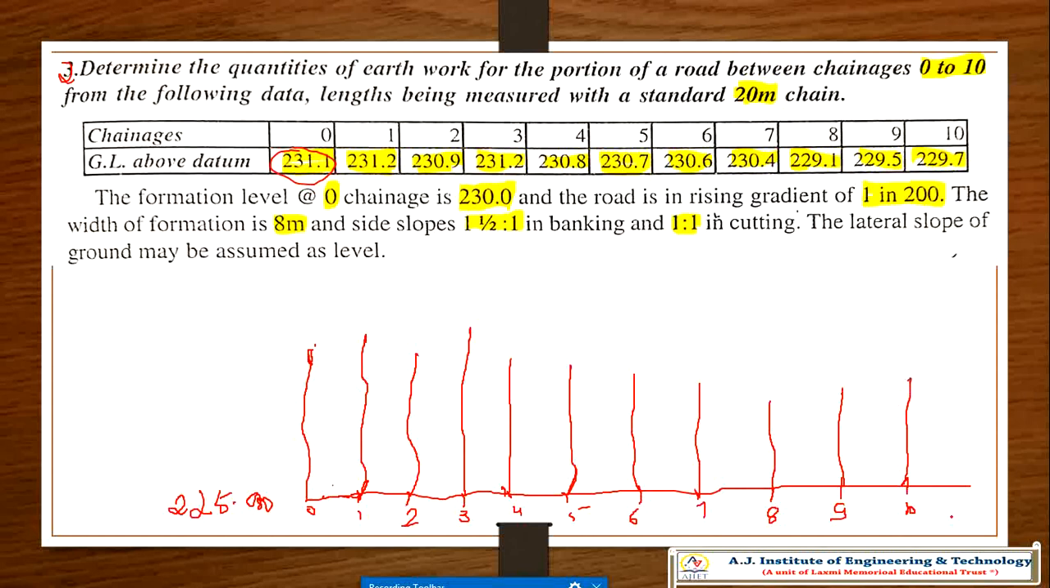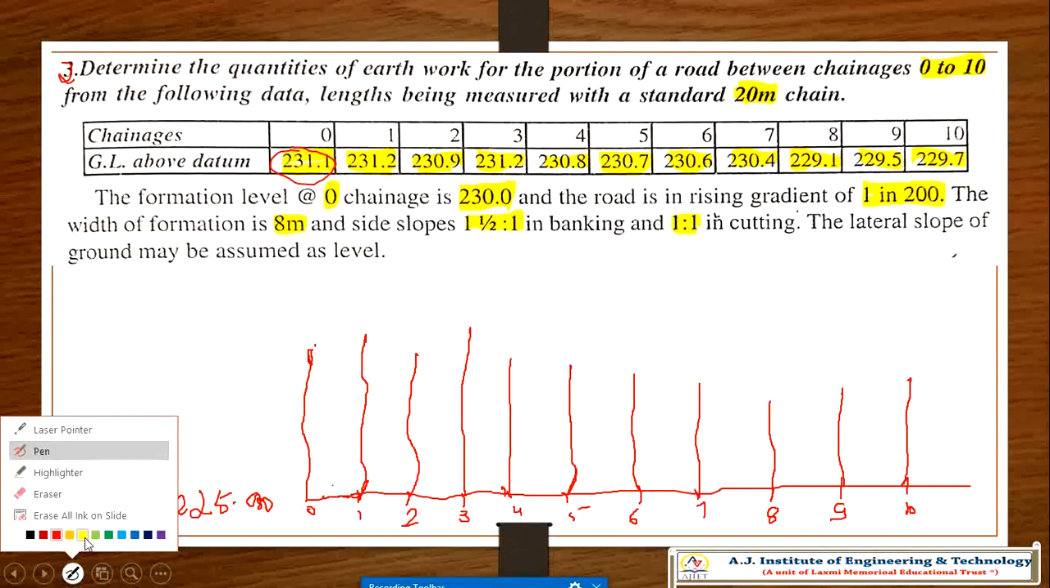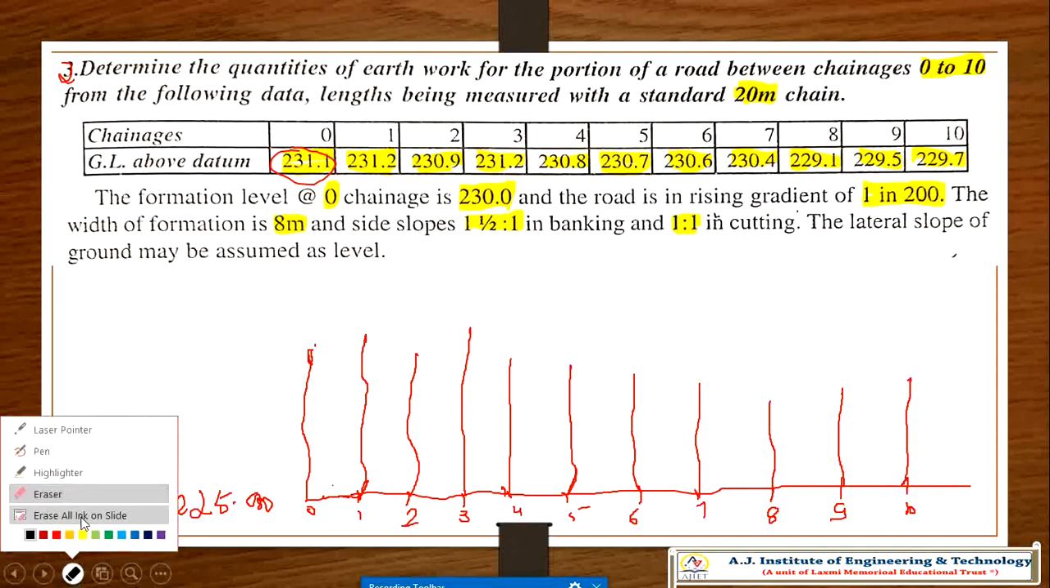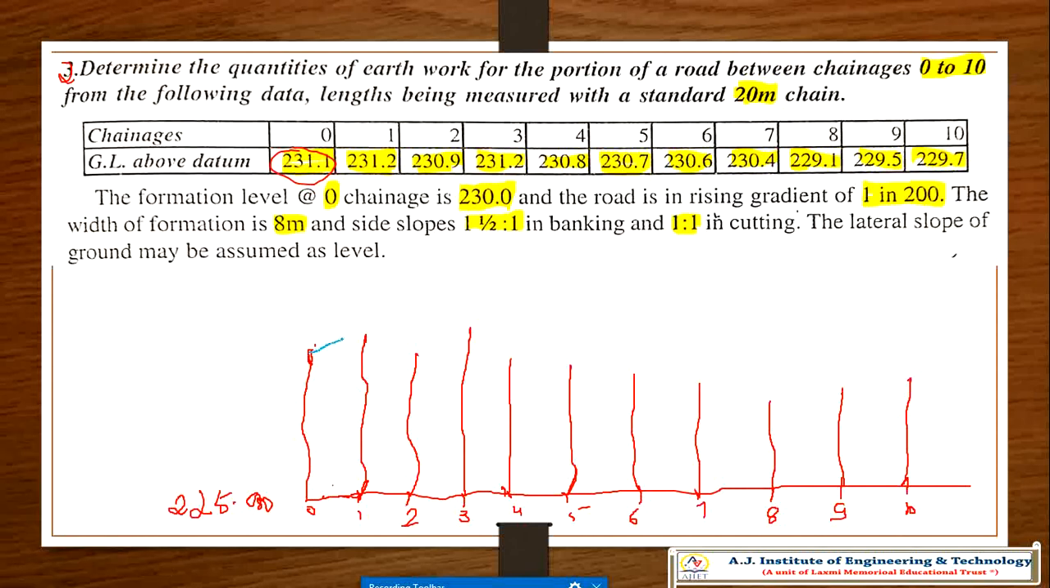Right. This is the ground profile line which I have drawn above the datum line. The datum line I simply considered as 225 to represent for you. Now I'll join the line. It should be a straight line. I'll join the line. Sorry, a little problem regarding this.